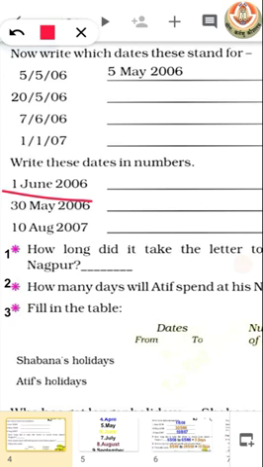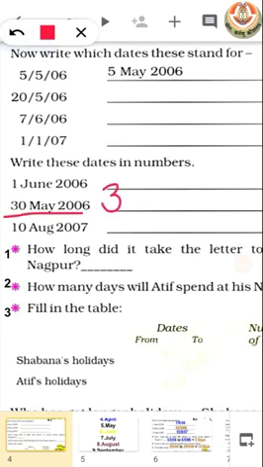1 June 2006. We know that June is the 6th month of the year and we can write 2006 as 06. So we can write 1 June 2006 as 1/6/06. Now how can we write 30 May 2006?